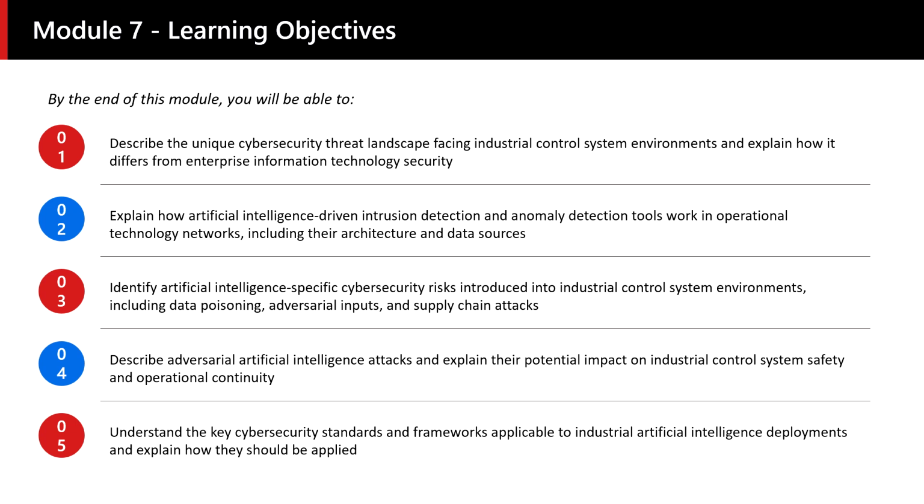Objective 4 goes deep on adversarial artificial intelligence, the research field studying how machine learning models can be fooled, corrupted, or manipulated by crafted inputs. This sounds academic until you consider the implications of a fooled anomaly detection model in a power station or a water treatment facility. Objective 5 connects all of this to the standards and frameworks that provide operational guidance for industrial security professionals managing these systems.